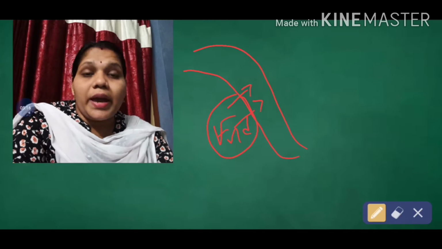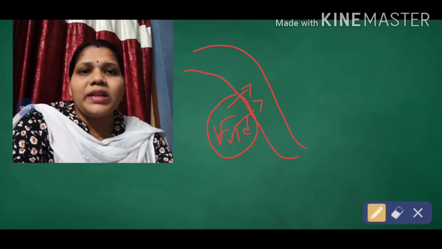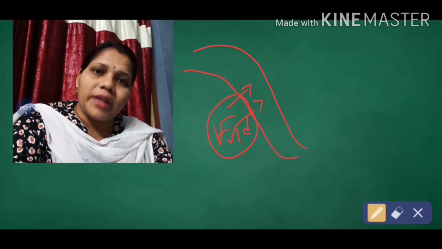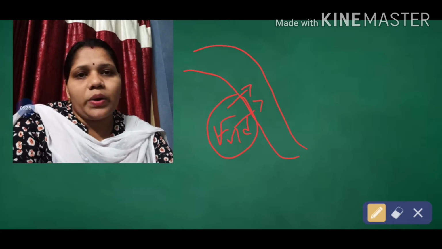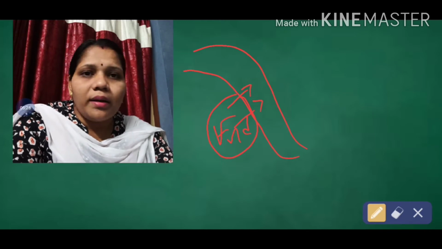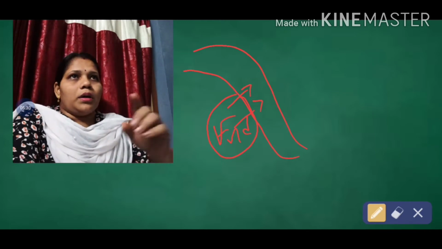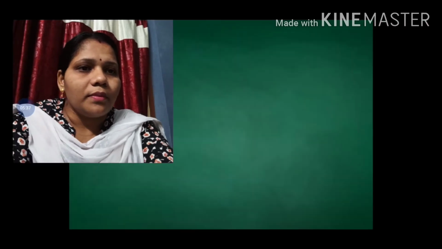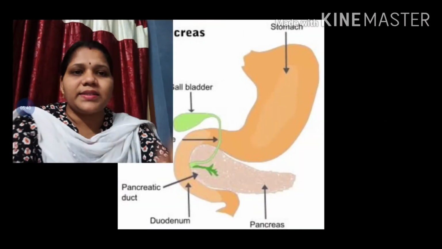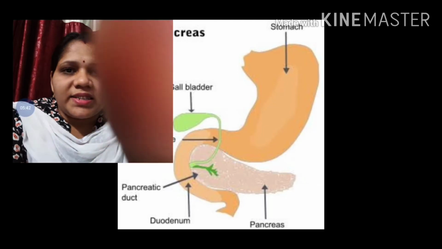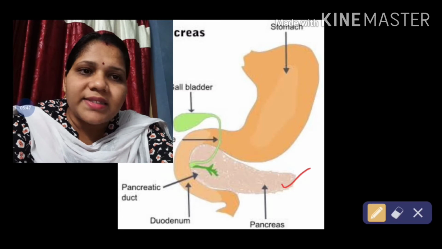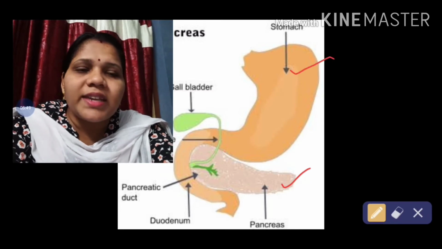Next one is your exoendocrine gland. What is exoendocrine? It is the gland which acts as both an exocrine as well as an endocrine gland. That is known as an exoendocrine gland. The best example is your pancreas. Generally, this one is your pancreas, and here the stomach is present.